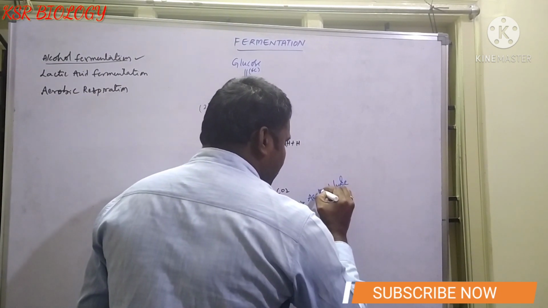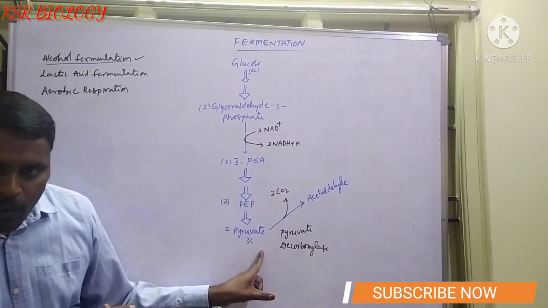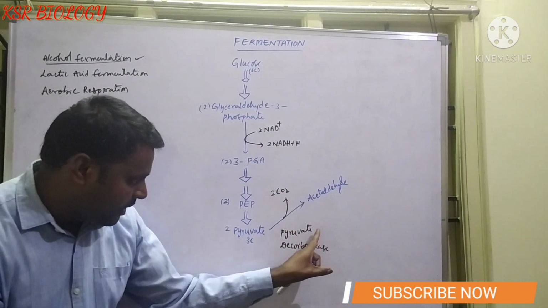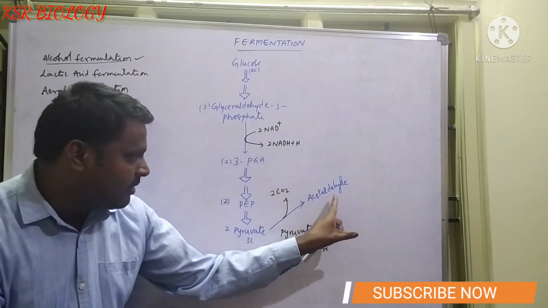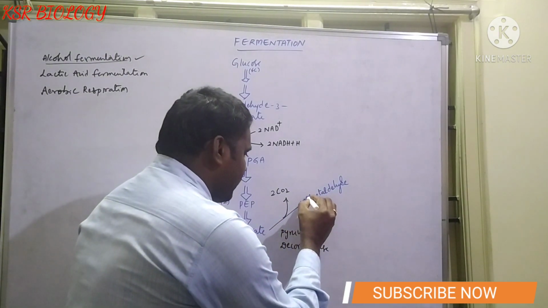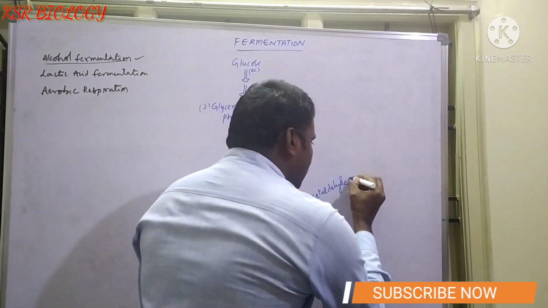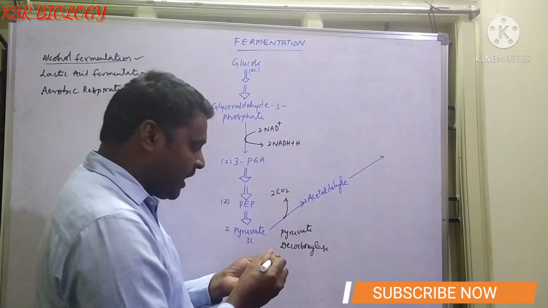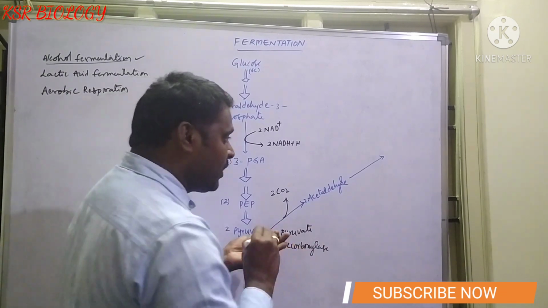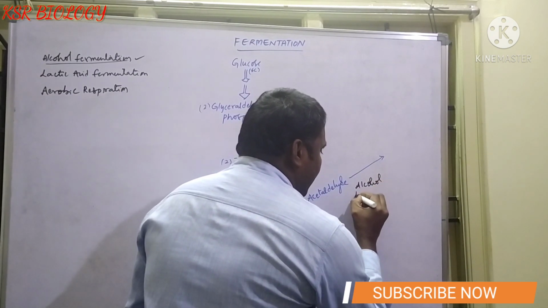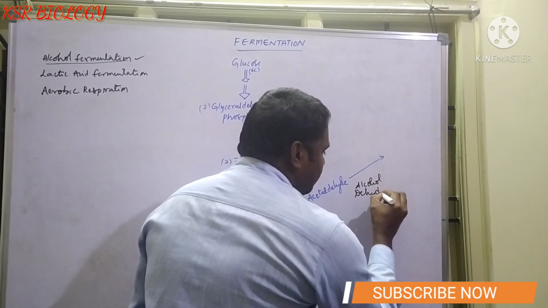So the 2 molecules of pyruvic acid undergo decarboxylation in the presence of the enzyme pyruvate decarboxylase. As a result, it produces 2 molecules of acetaldehyde. These 2 molecules of acetaldehyde undergo reduction in the presence of the enzyme alcohol dehydrogenase.